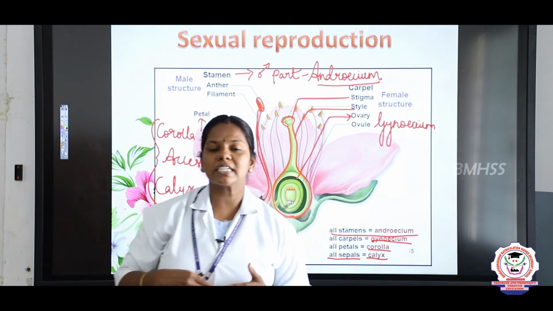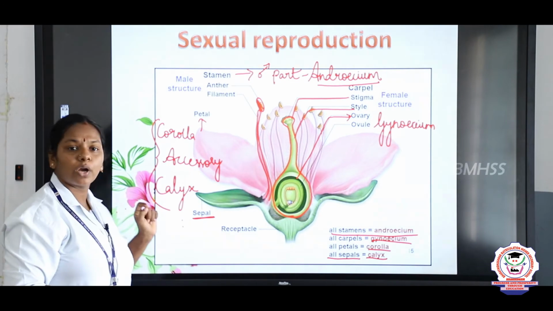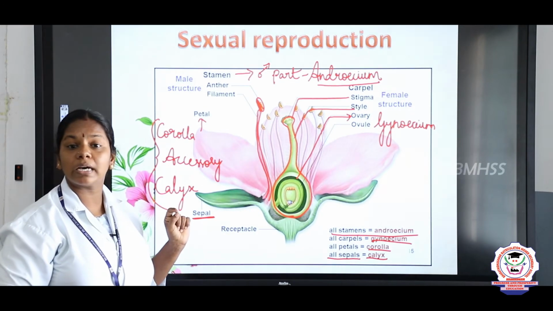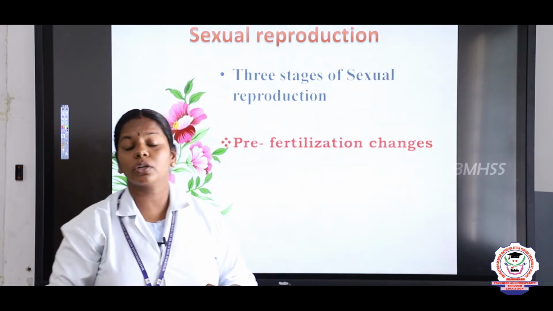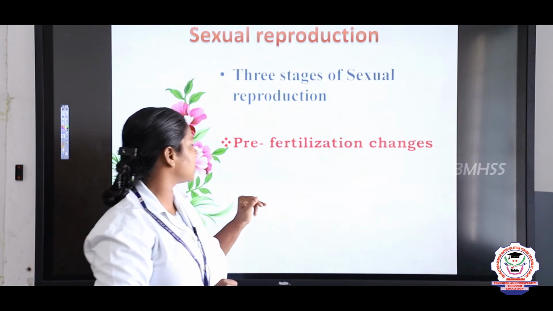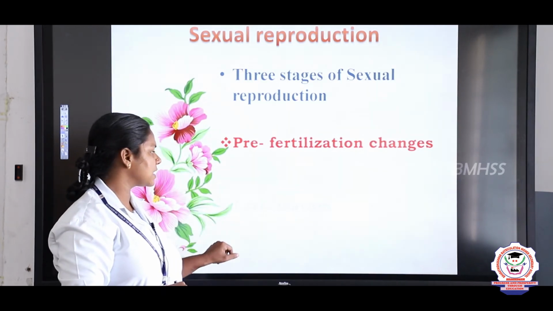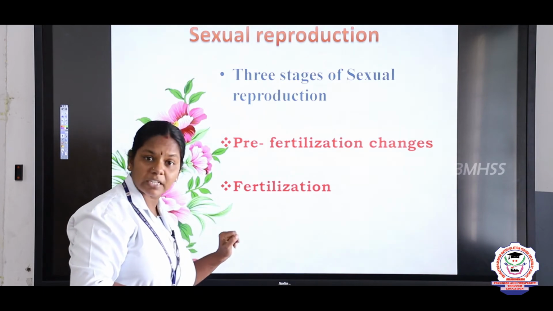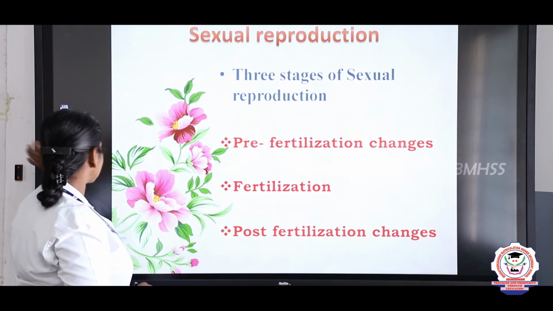So, now we have discussed about the structure of the flower, and now we are going to discuss only about the male part. Before going to the male part, we are going to study what are the three stages in the sexual reproduction. There are three stages, children. First one is pre-fertilization changes, and next one is fertilization, and the third one is post-fertilization changes.